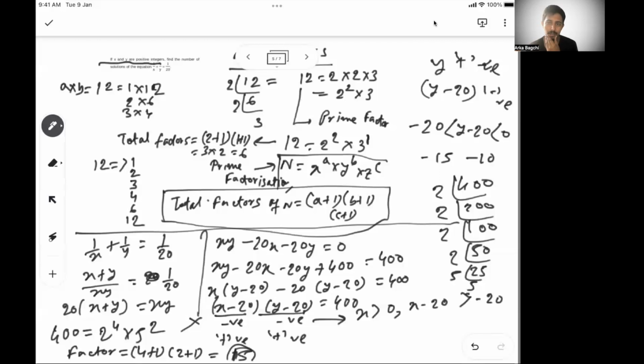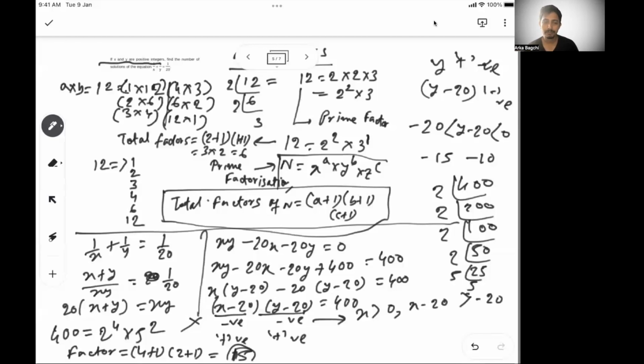12 has 6 factors means I can write 1 into 12, 2 into 6, 3 into 4. Similarly, I can write 4 into 3, 6 into 2, and 12 into 1. So A can take any value among 1, 2, 3, 4, 6, 12. For all these values of A, B will take another 6 values. So the total number of factors is the total number of solutions. So (A, B) can be (1, 12), (2, 6), (3, 4), (4, 3), (6, 2), (12, 1). So if 12 has 6 factors, that means A and B can have 6 solutions.